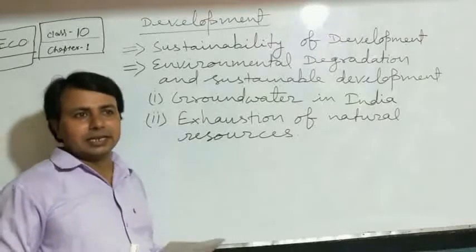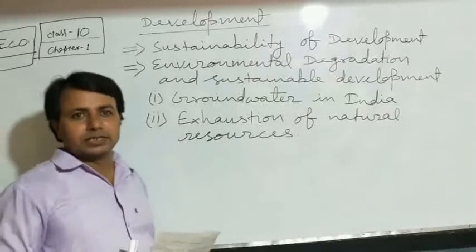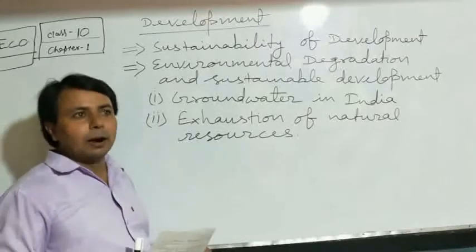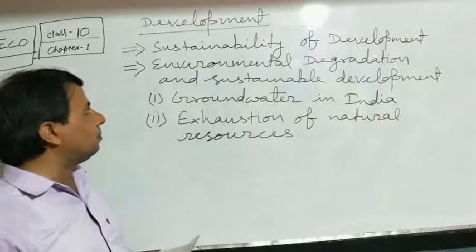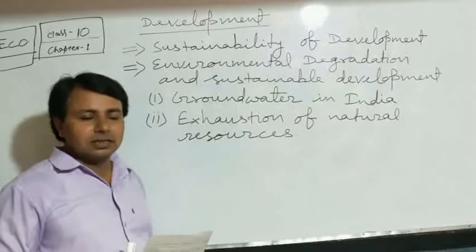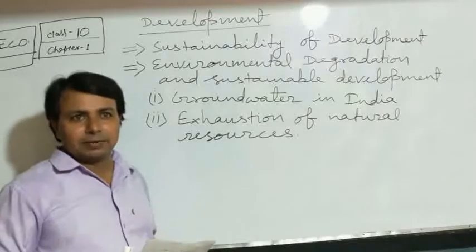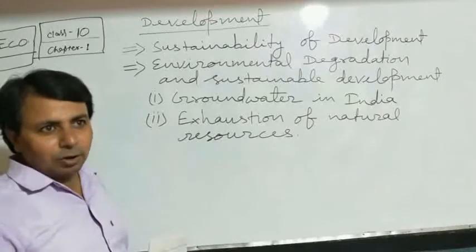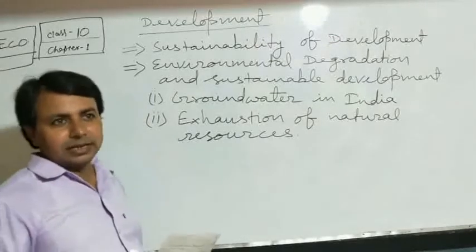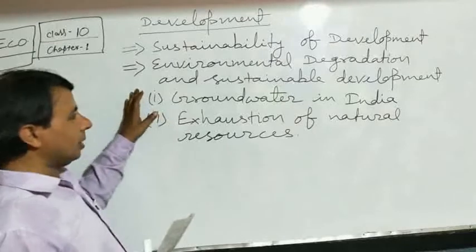Here the meaning of judiciously is we should use these natural resources up to the optimum level, and we should not waste our natural resources, because once the natural resources are exhausted, they cannot be created in a short period of time, and therefore our future generation cannot have any natural resources in order to develop our country. This is called sustainability of development.